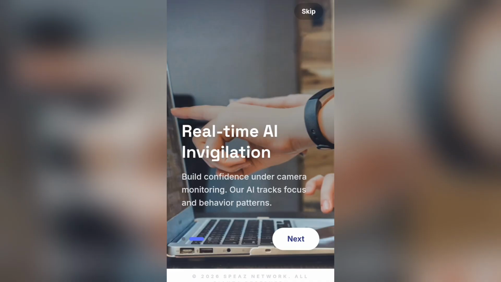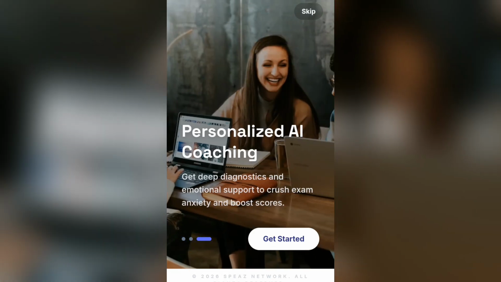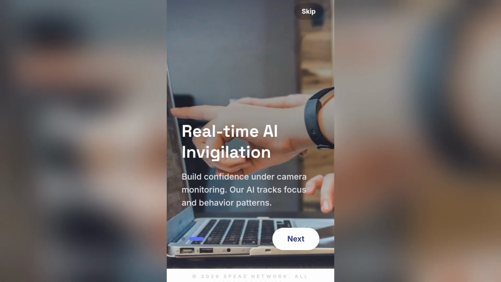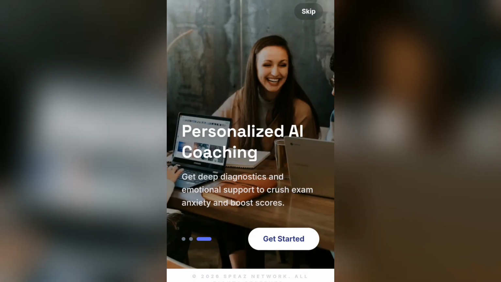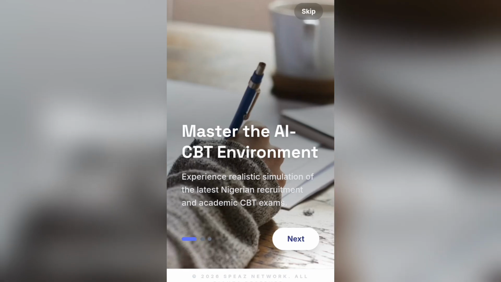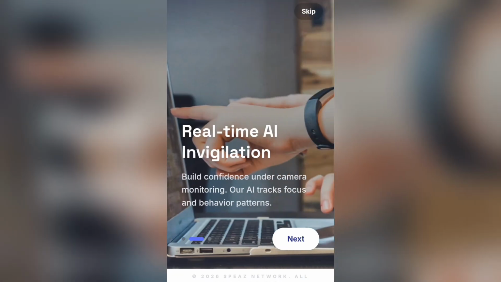So I'll open the app to show you this interface, and this is what we are going to see on the app. Personalize, master the AI-CBT environment, experience reality simulation, real-time AI invigilation, build confidence, personalized AI coaching. We can click on skip if you want, or you can click on next, whichever one you like.